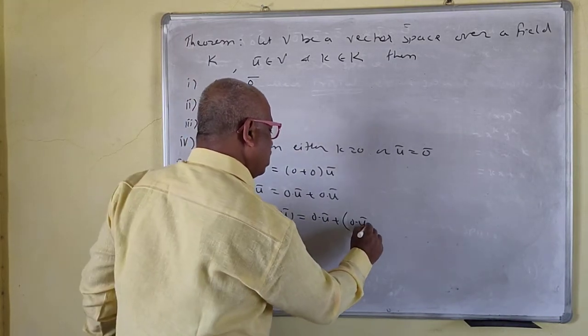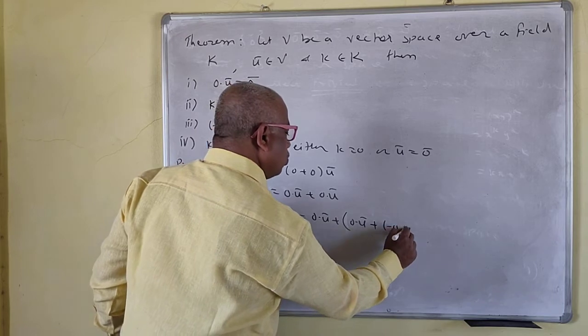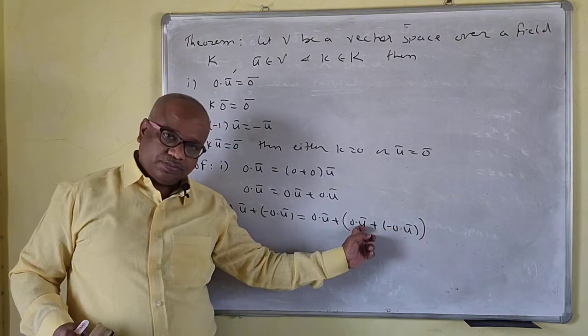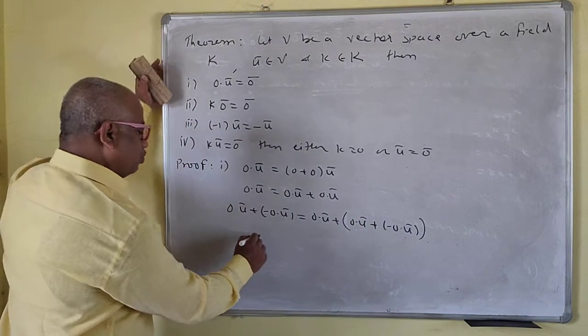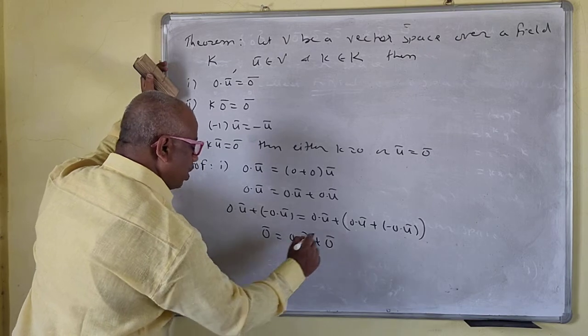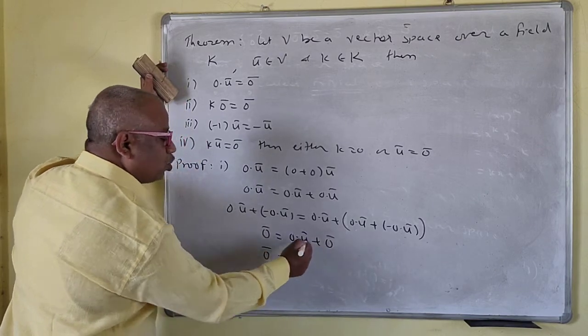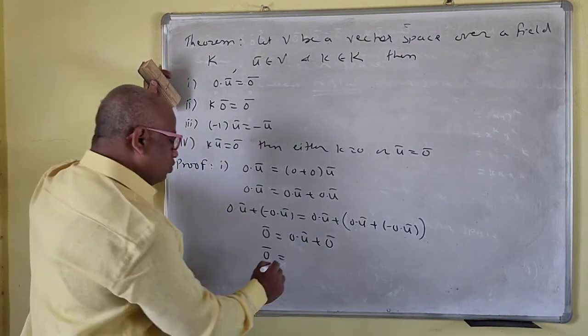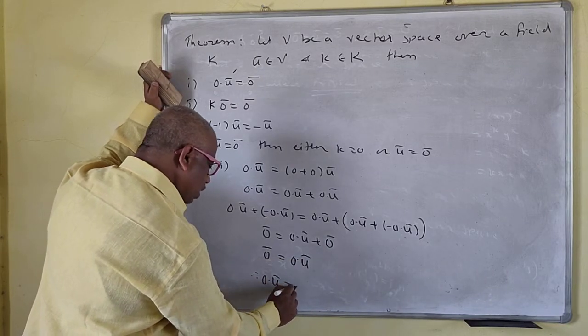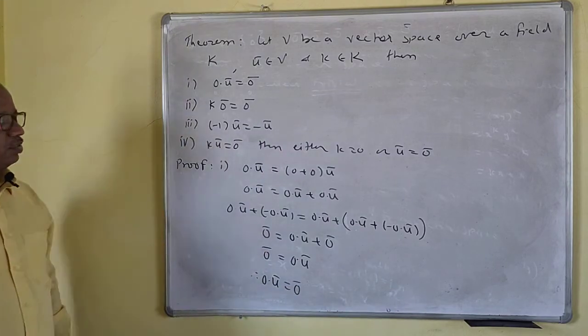Plus minus 0 into U bar. So this is the negative vector of this one, so it will be the 0 bar. So this is 0 into U bar plus 0 bar, which is 0 bar. 0 bar plus U bar is U bar. So this is 0 into U bar. Therefore 0 into U bar is the same as 0 bar. Okay, so we are through.